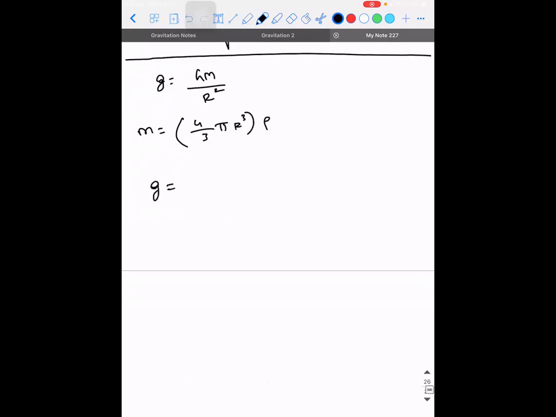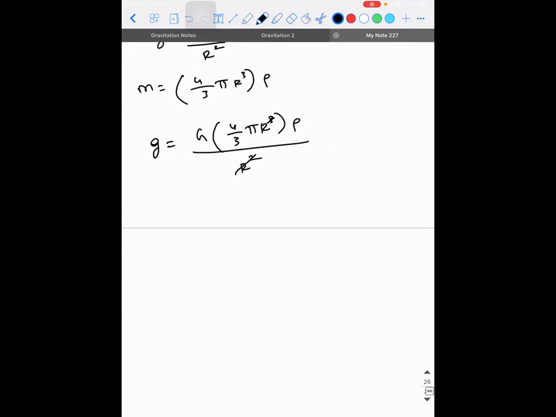So g will be equal to capital G into 4 by 3 pi r cube into rho divided by r square. Right? So this and this will get cancelled. So acceleration due to gravity will be equal to 4 by 3 times G pi radius into rho. Yes, I think this should solve the problem. See guys, yeah, I got it.